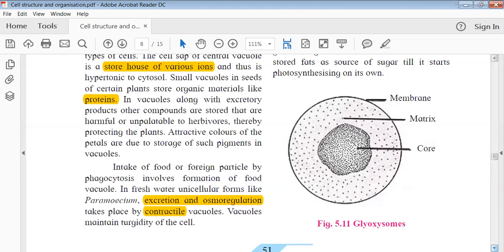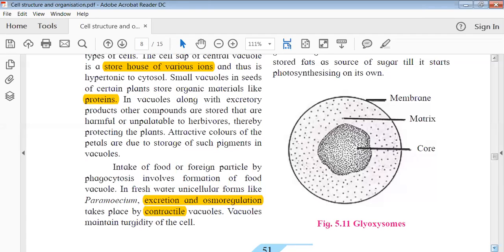Now the other function: it can also help in the formation of the food vacuole. Whenever the process of phagocytosis happens, when I say phagocytosis, it means engulfment of a particular molecule. In such a case also it will form a food vacuole which will be processed further. Such a structure can also be formed by using these particular vacuoles.